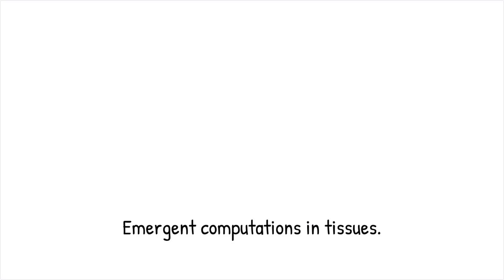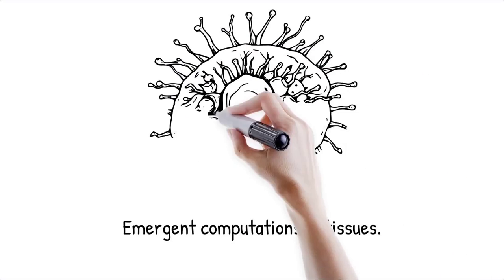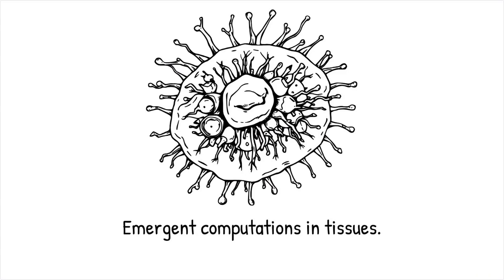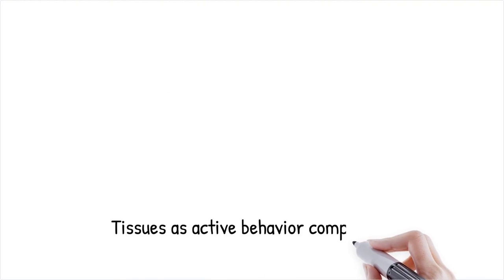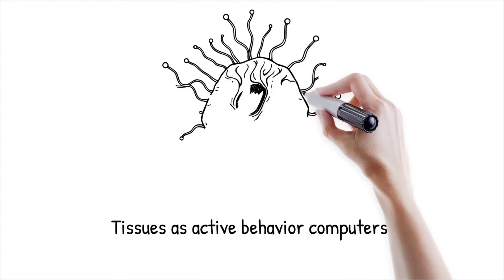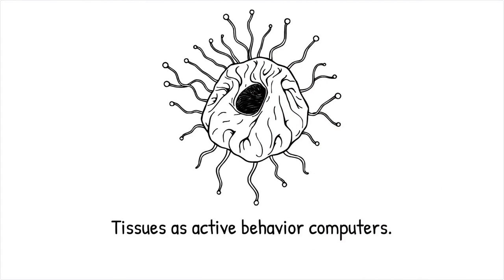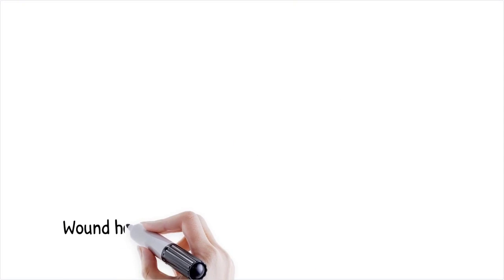These emergent computations can implement memory, adaptation, and even decision-making at the tissue scale. The interplay of biochemical and biophysical rules enables tissues to process and respond to complex environmental cues. Such emergent properties elevate tissues from passive assemblies to active computers of their own behavior.